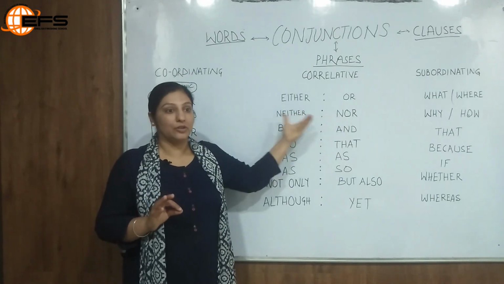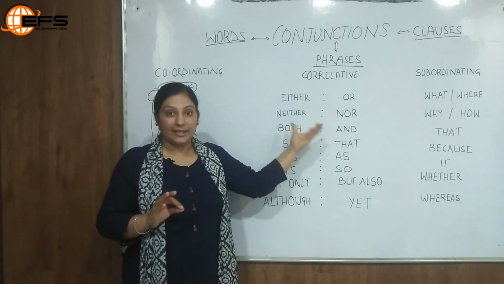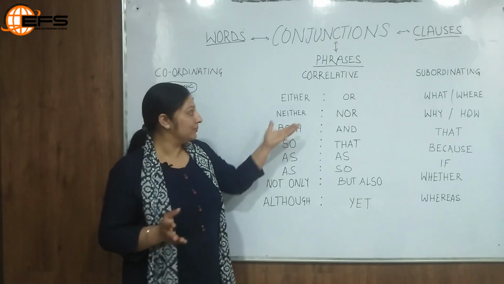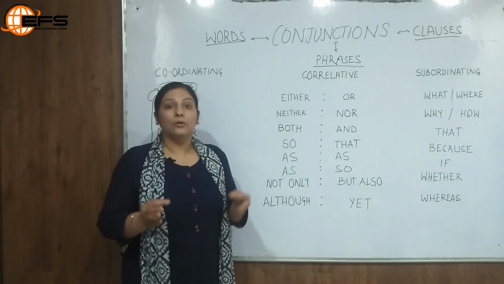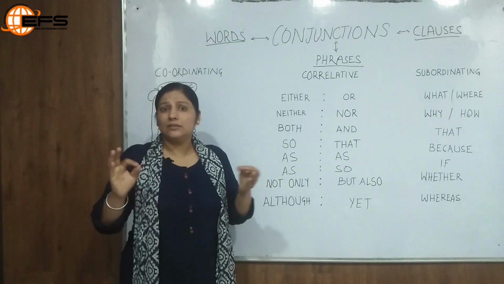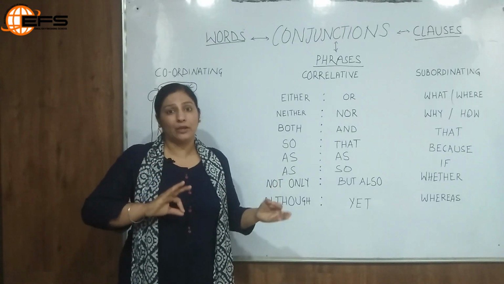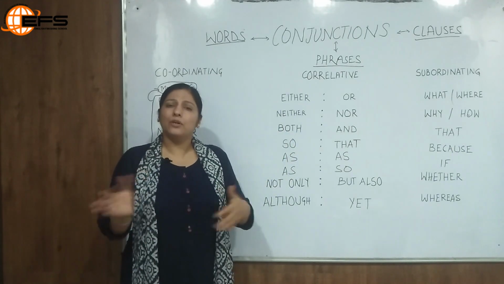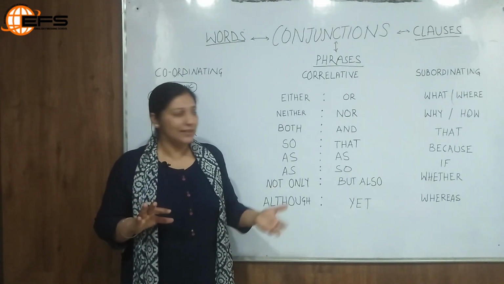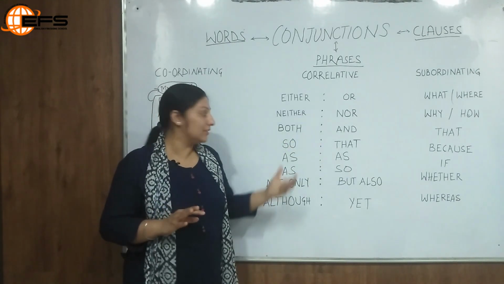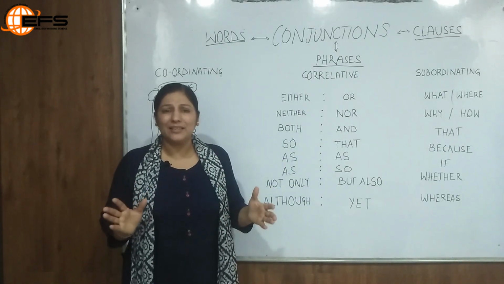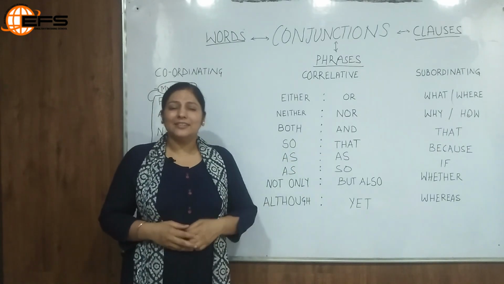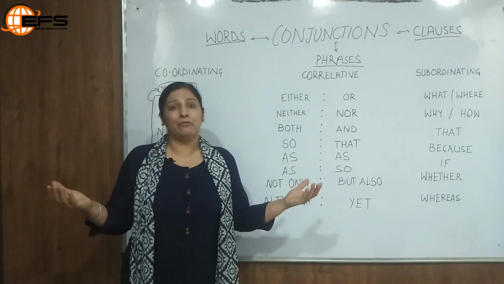So they always exist in pairs. Using either or in a sentence, we say, I'll either go to the party or stay at home. And if we use neither nor together: Sam would neither submit his fee nor give any excuse. Or else both and. How can we use them together? Both Sam and Sia are enjoying the party. So this is how we can use both and together in a sentence.